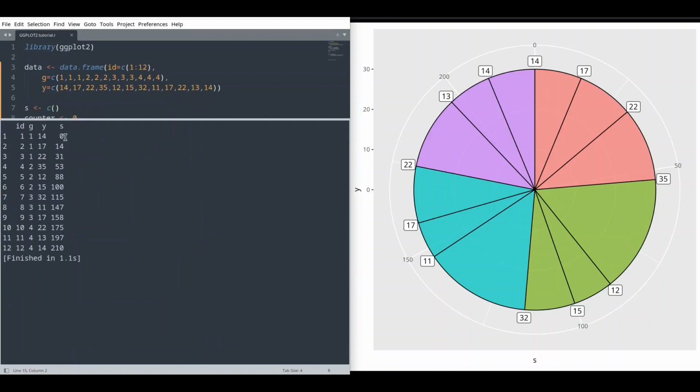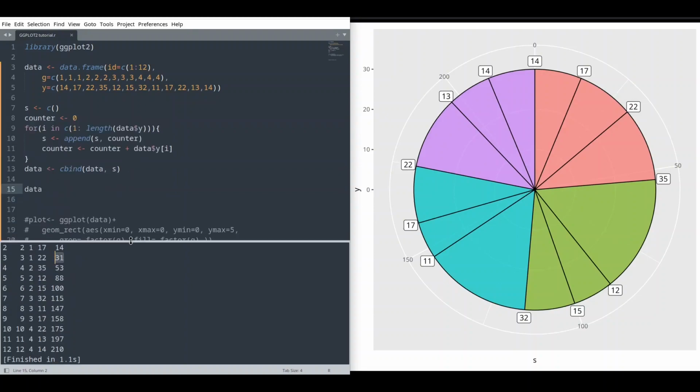Our first rectangle is going to start from x 0 and is going to end with x 14, because that is width of our first rectangle, it's 14. Our second rectangle is going to start from 14 because first one ended at this point. And 14 plus 17, it's 31. That is exactly where our third rectangle is going to start. And now when we have a beginning of our rectangle, I'm going to calculate end.